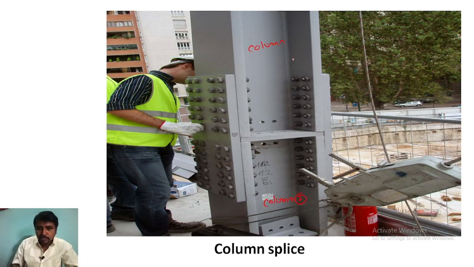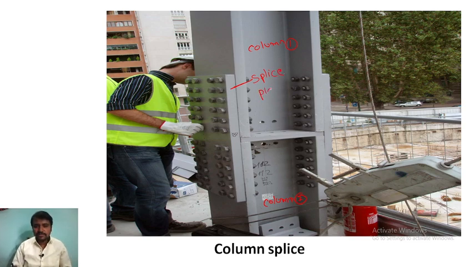So this is column 2, this is column 1. For example, this is from the ground floor and it has come up to the first floor. But if you want to increase the length of that steel column, you require some bolts and so on. For that, you can see this is a splice plate.